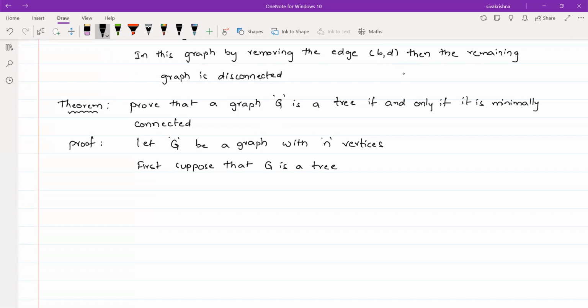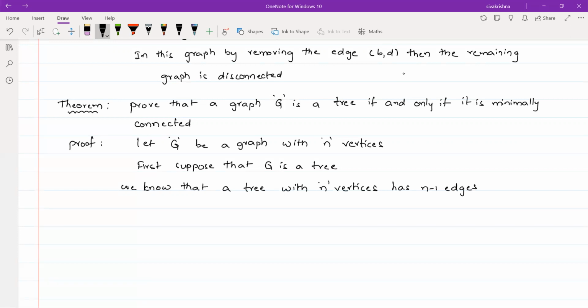Whenever G is a tree with n vertices, we know that a tree with n vertices has n minus 1 edges. This is from the second property.